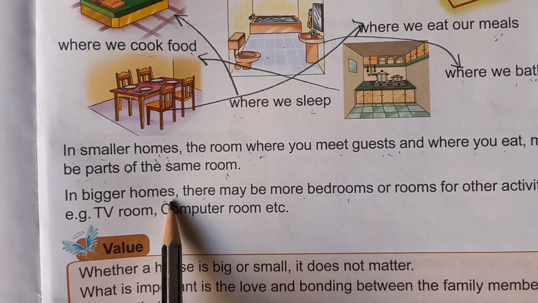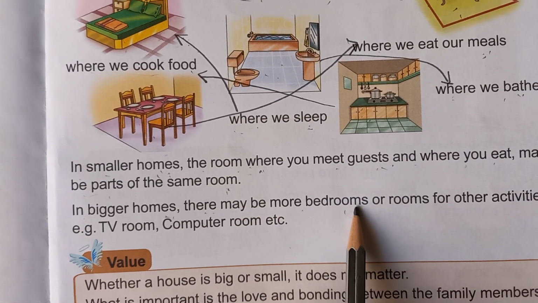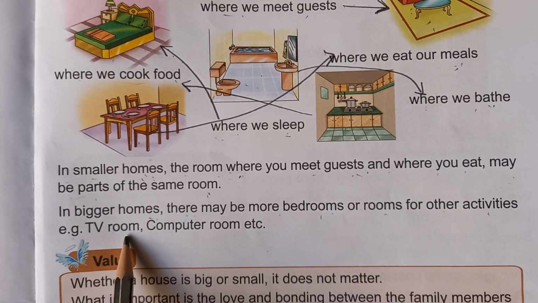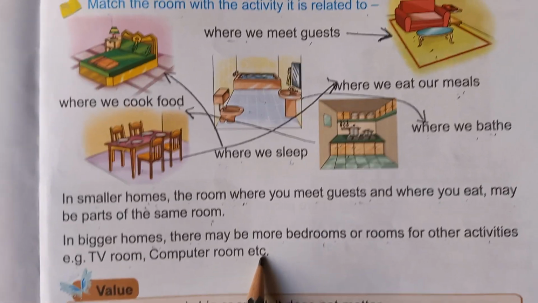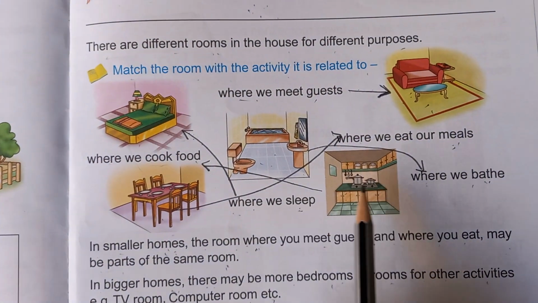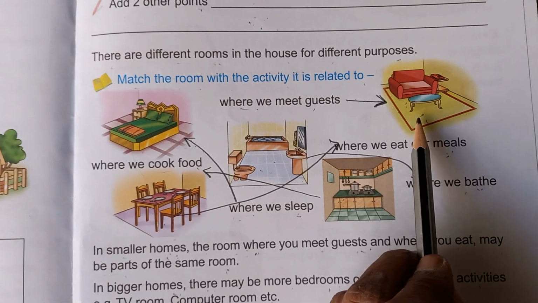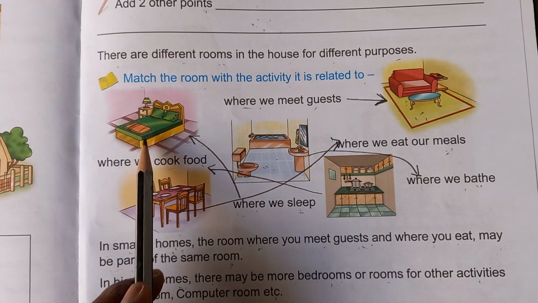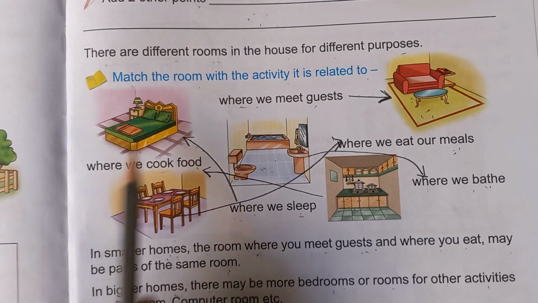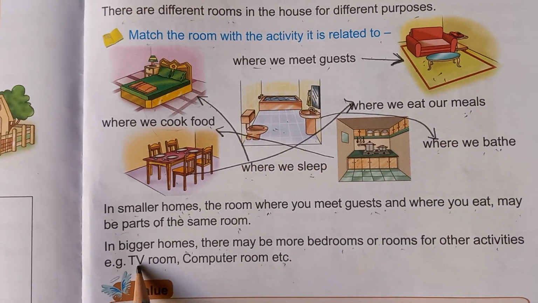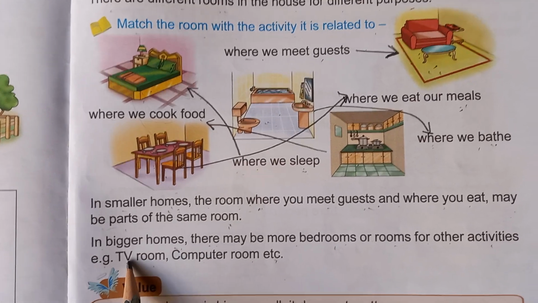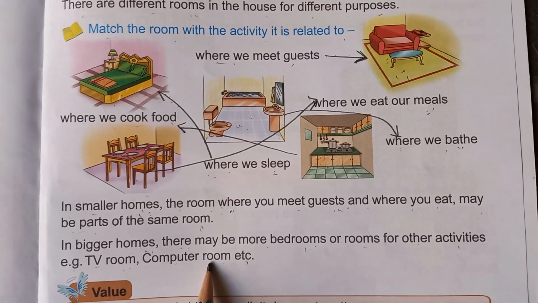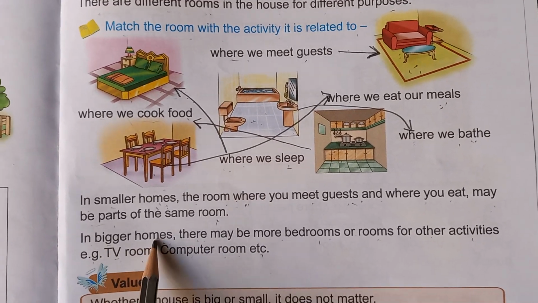So in bigger homes there may be more bedrooms or rooms for other activities, for example, a TV room, computer room, etc. In spite of having all different rooms like kitchen, hall, bathroom, dining room, and bedroom, you have an extra room for TV. You can sit comfortably and watch the TV. You have a computer room. You have your study room. So this happens in the bigger homes.